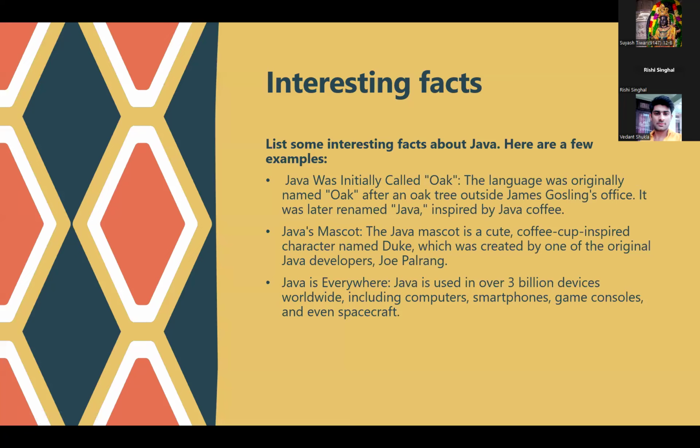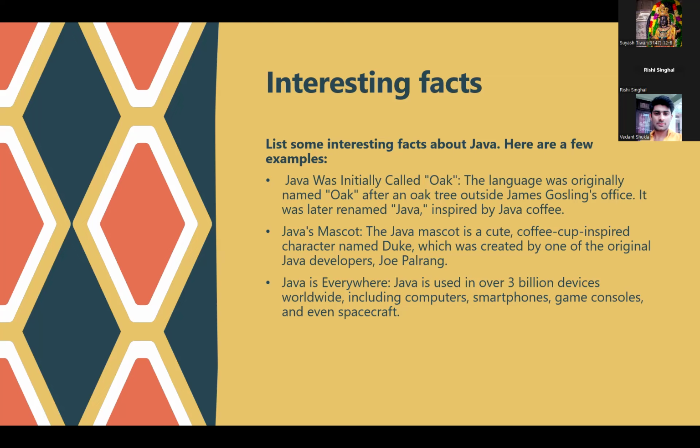This name Oak is a very funny concept: James Gosling and his team named the project that they were creating during a research time Oak. But later on, they thought that they would be introducing this project into the market, and they came to know that this particular name was already patented. So thereon, they decided to change the name, and later they renamed it Java as they were inspired by Java coffee.